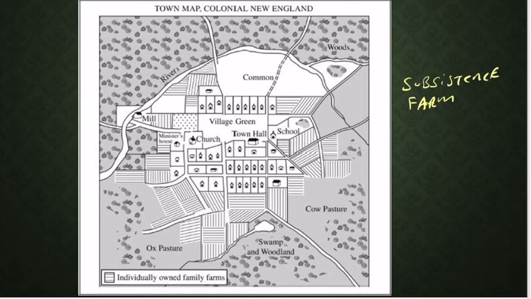So why is school important? Because of things like reading the Bible. How can you be a good Christian if you're not literate and you can't read the Bible? And remember, this is part of Protestant groups, right? So they had the idea that they should read the Bible. Scripture was the sole source of authority, not priests or the church. So they have to read the Bible, go right to the Word of God, and not rely on a priest to interpret it for them.